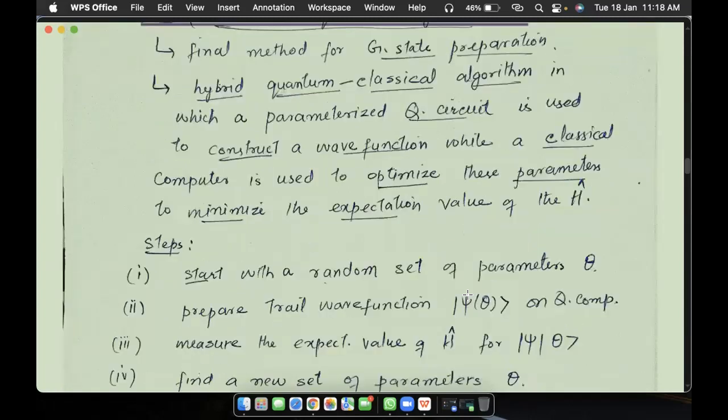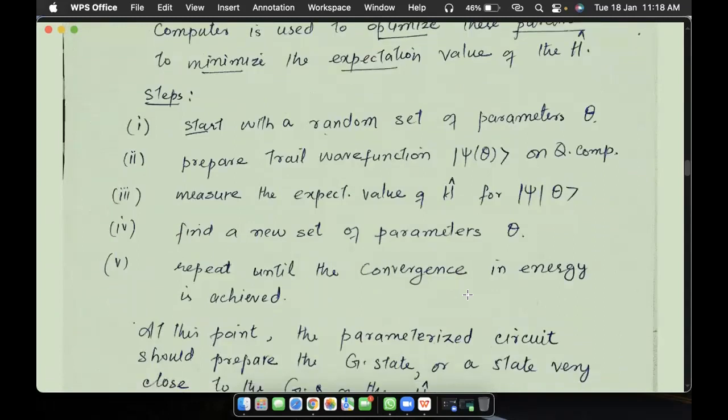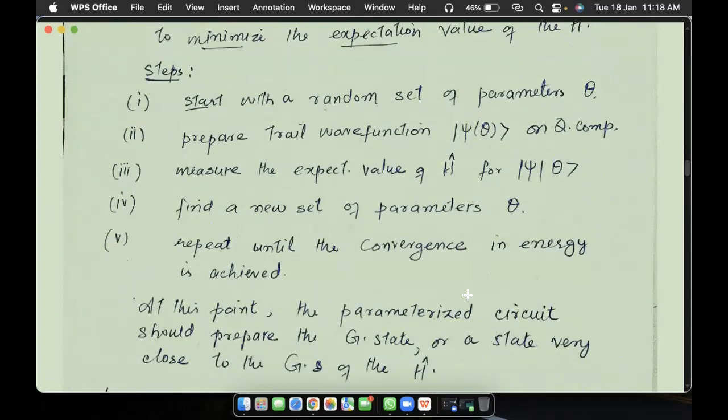So the steps required to implement this are, first of all, we start with a random set of parameters. This job is done by the classical computer. It works on the so-called variational principle in quantum mechanics, where our wave function depends on some parameters, called variational parameters, like theta here. So this is being set by the classical computer.